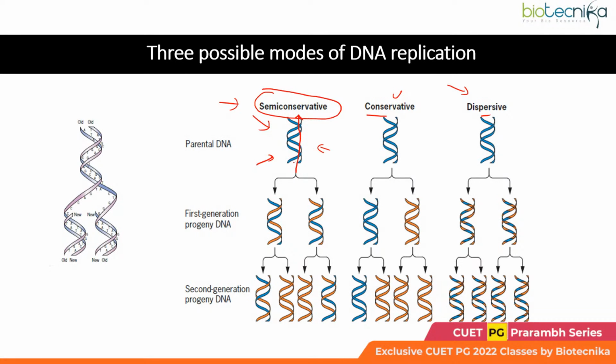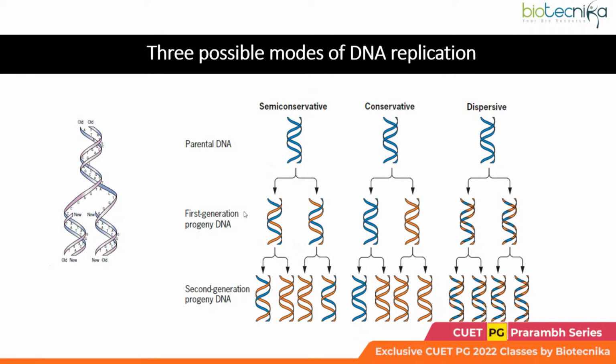So these 2 strands of the DNA could be separated, and each strand would act as the template, and complementary to it, the new DNA strand would be synthesized. As per the semi-conservative mode of DNA replication, the daughter DNA duplex would be made up of one DNA strand derived from the parent, and the other which is newly synthesized. So here you would find the hybrid daughter DNA duplex, right?